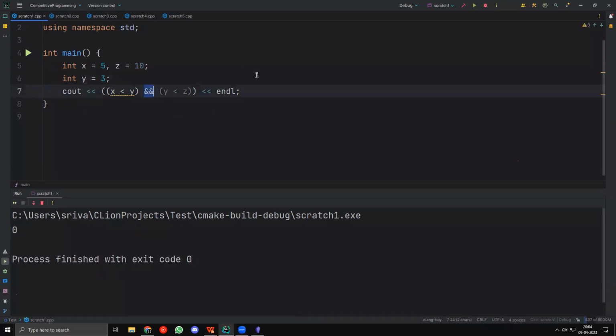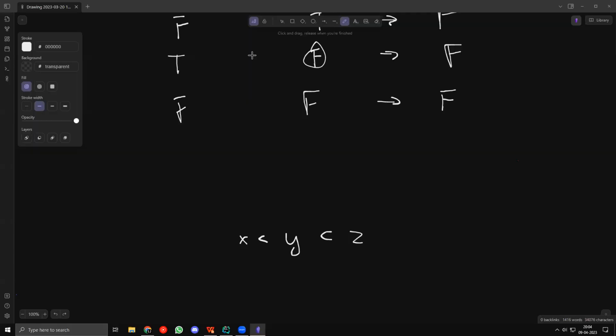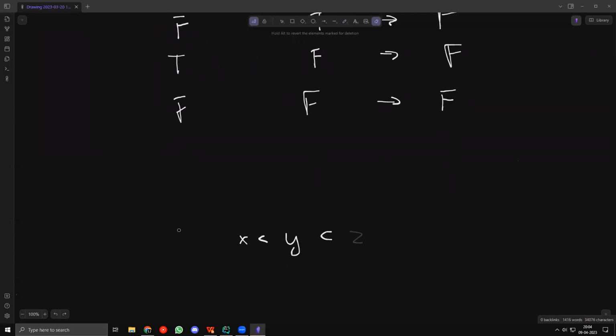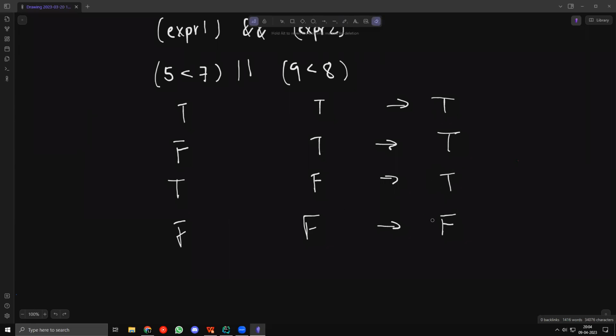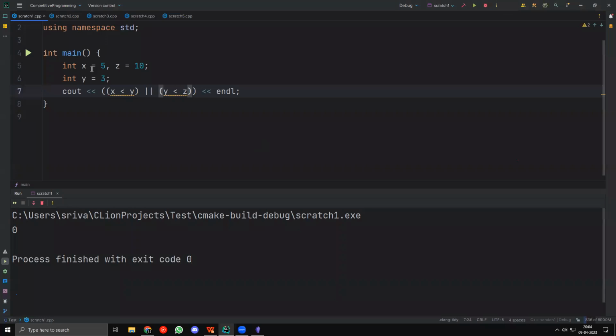Similarly, I can have OR statements. OR returns true if either of them is true. So if I take OR, then this is true. This is also true because one of them is true. If one of them is true, the entire thing is true. This is also true and this is false. Okay, cool.